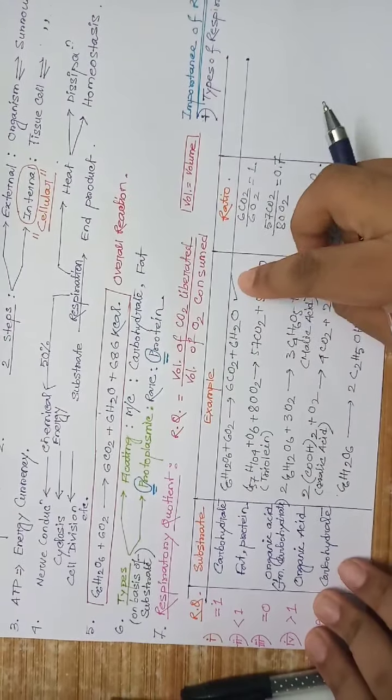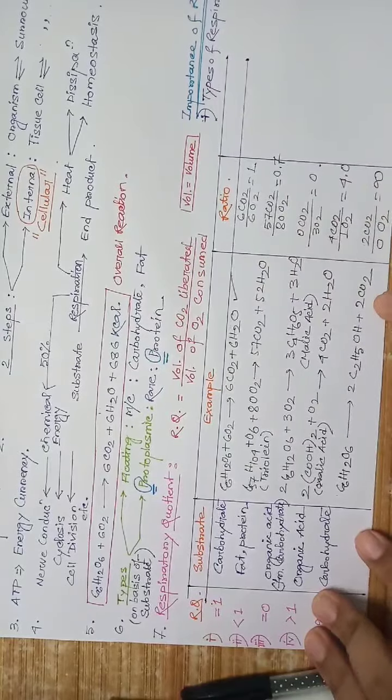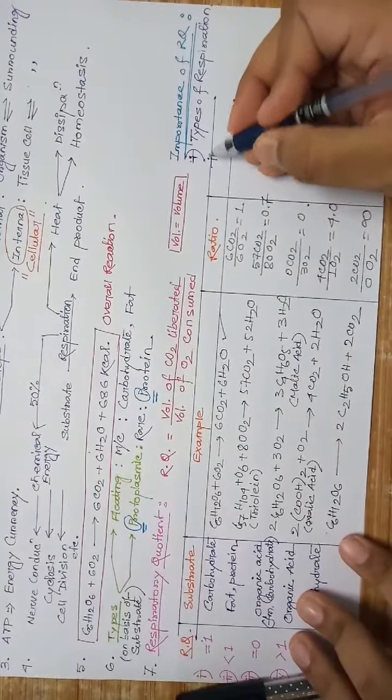This occurs during aerobic condition. This occurs during fermentation. Types of respiration.